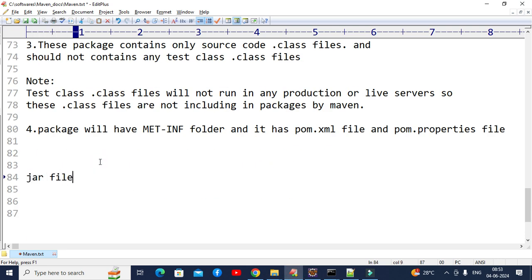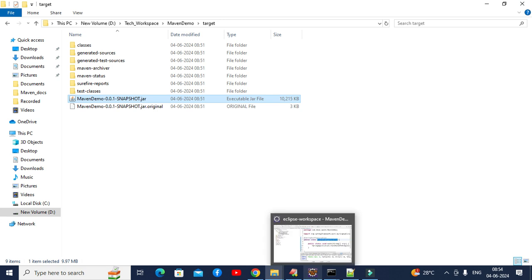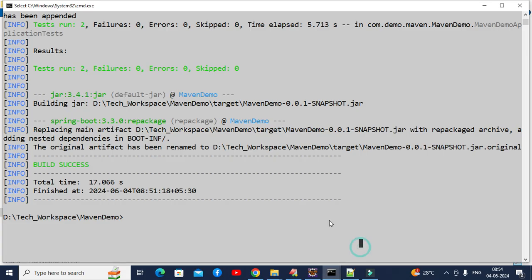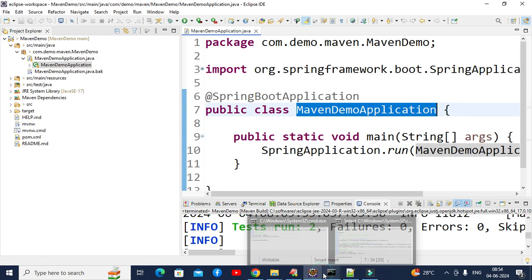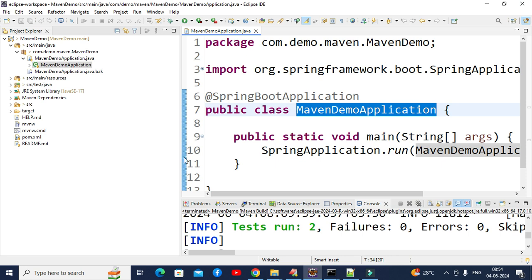This is the jar file, and this is the naming pattern or format you can use. Let me go to Eclipse for opening the pom.xml file, because it is scanning from the pom.xml file only, right? So something is there inside the pom.xml file, and that's why it is taking that name. I just want to show what is there in the pom.xml file.